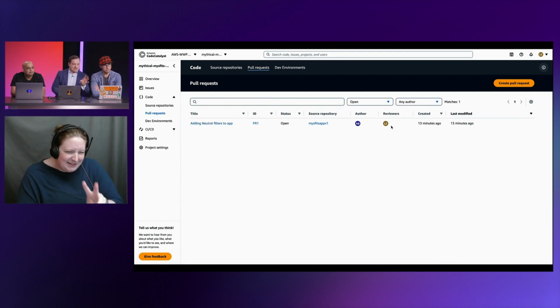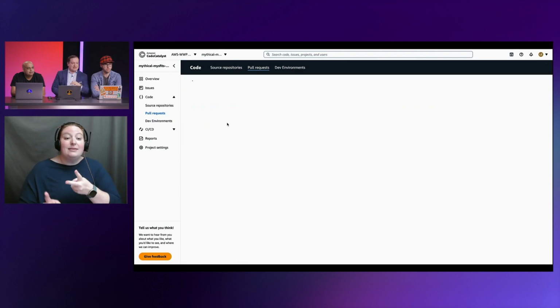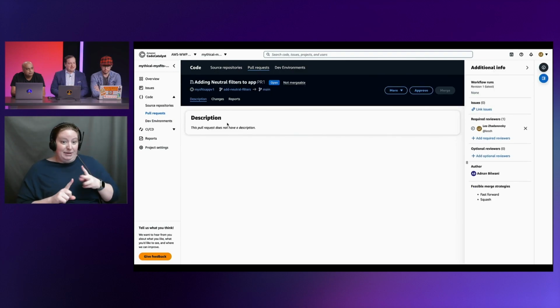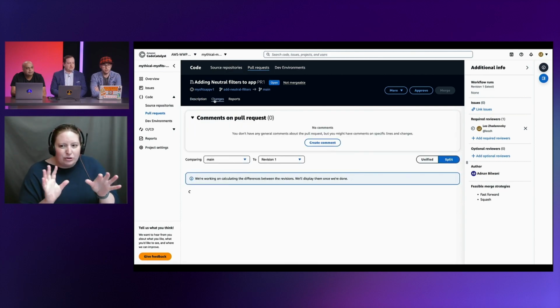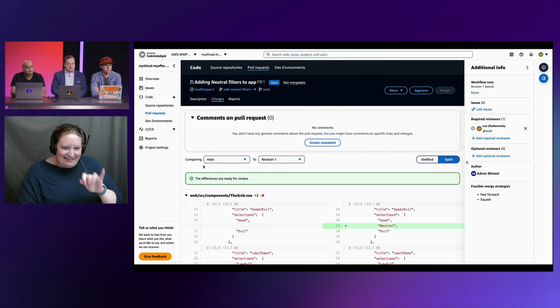Okay, so I can see the pull request. I can see that I've been assigned as the reviewer and that Adnan is the requester. So I'm going to go into the pull request. And again, if this was linked to a bug that you had an issue for, you could tie it there as well, which is really cool. So let's go into the actual code.